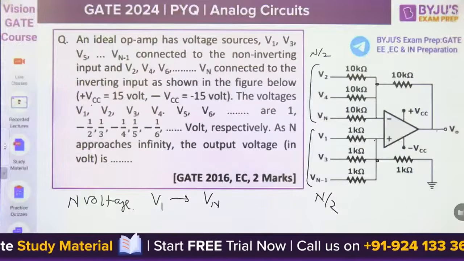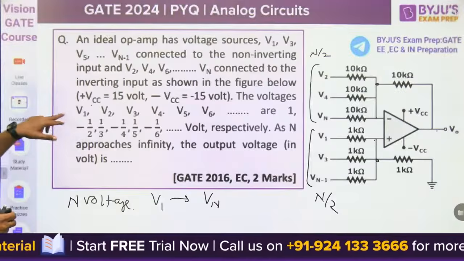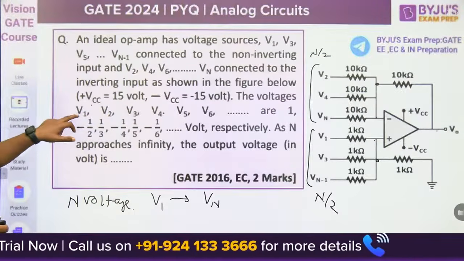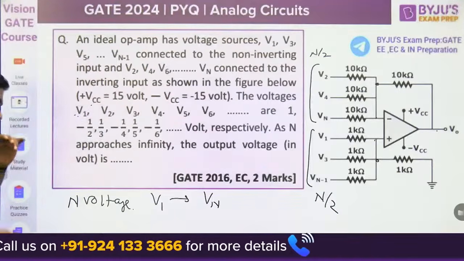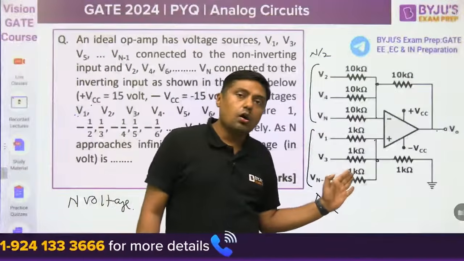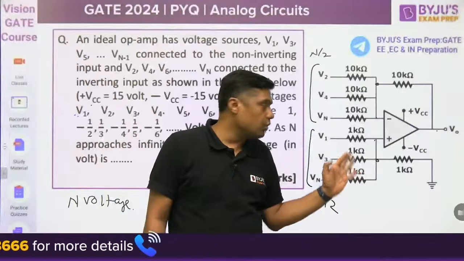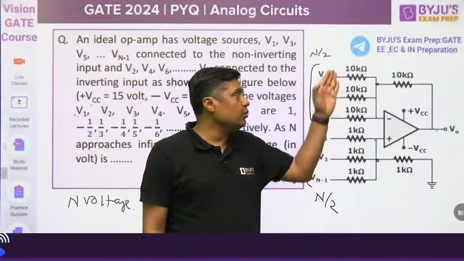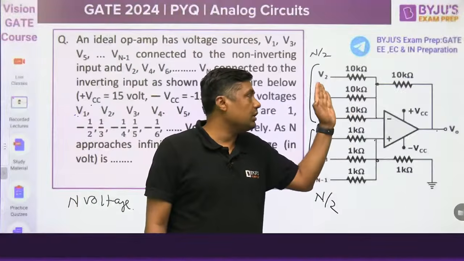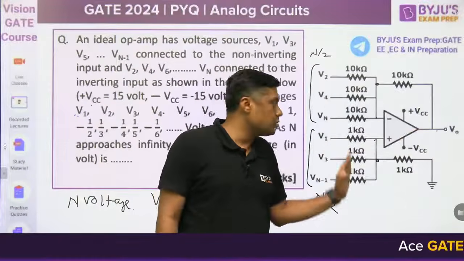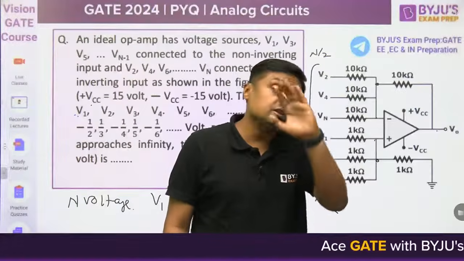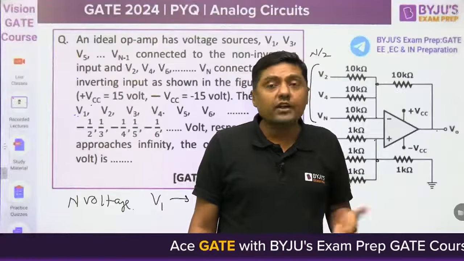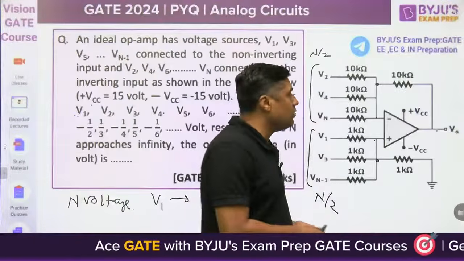All V1, V2 directly you can say, guys, for example, all V1, V3, V5, I am giving you the short tricks, all V1, V3, V5 are positive. All odd numbers are connected to the non-inverting terminal. Because of this, we will get the positive voltage. All negative values are connected to the inverting terminal, because again a negative value will become positive. This is positive, this is positive, and N is infinite. Automatically you can say it is infinite. If it is infinite, it is not possible. You will get the positive value, that is 15.